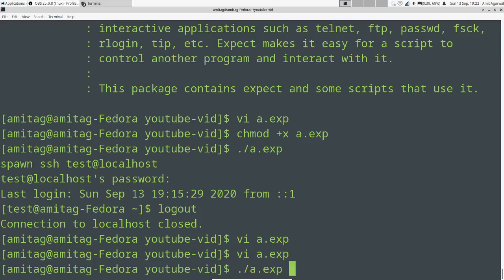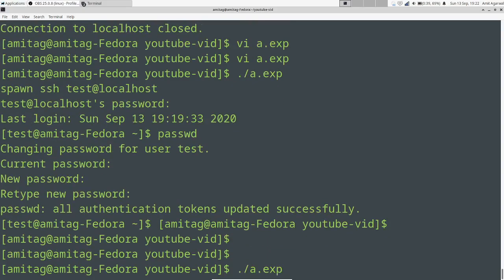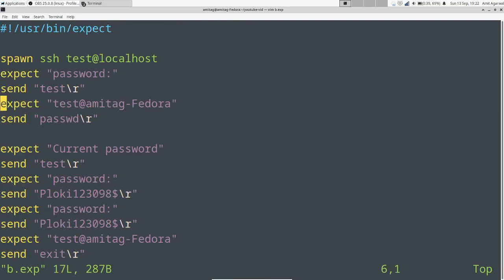If I have not done any typo and everything is good, then we should be able to change the password for user test without ever touching our keyboard during the whole execution of the script. So let's start the script. All authentication tokens updated successfully. Great. So now let's copy a.exp to b.exp and see if we can just log in.